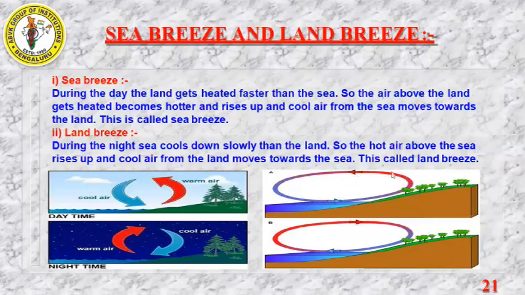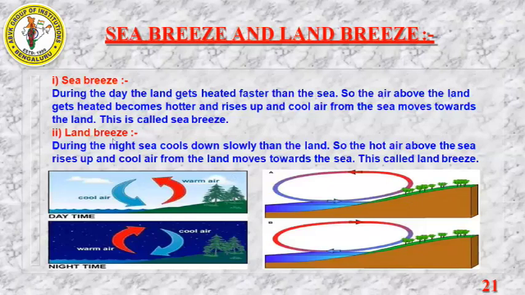See, the red color will be hot air and the blue color will be cold air. When the land gets hot, the air above the land also gets hot, and the hot air rises up and blows towards the sea. Okay, that concept you just need to understand: it will rise up, then here it will create a gap. So this gap should be filled with the cool air blowing towards the land from the sea. So this concept is called as sea breeze.